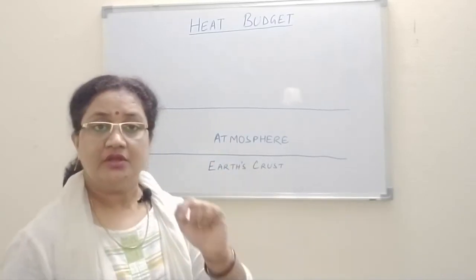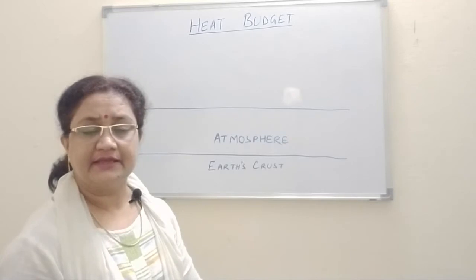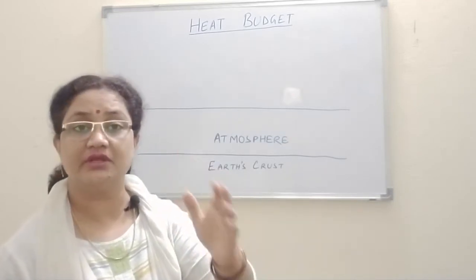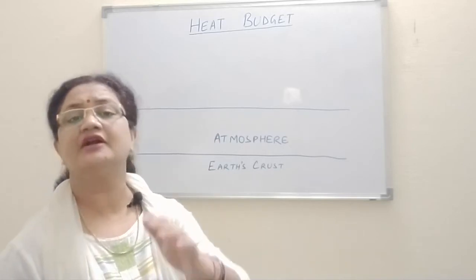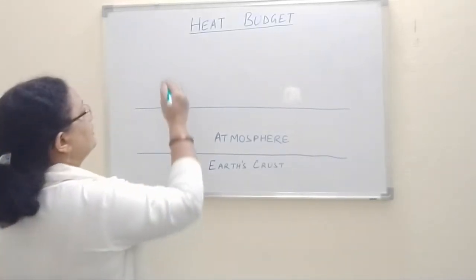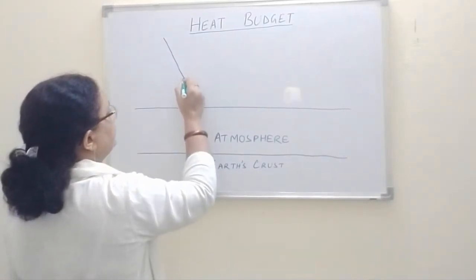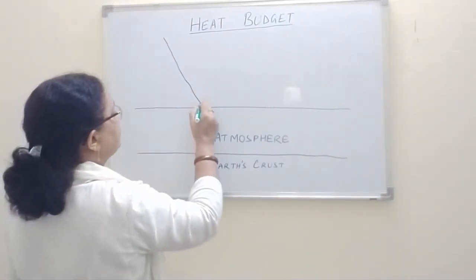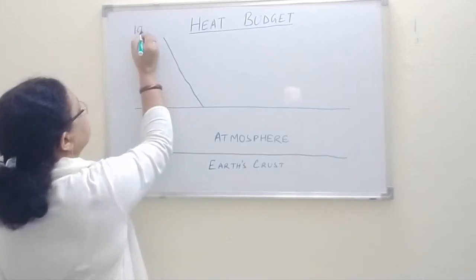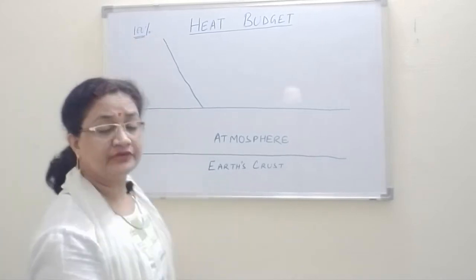Clear? Now if we say that the total heat given by the solar radiation is 100%, let's take it as 100%. Now the incoming is always 100%, right?